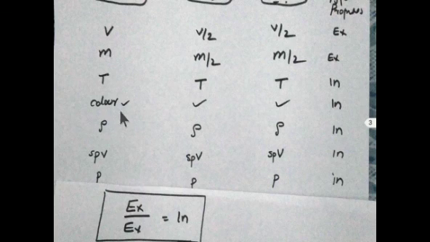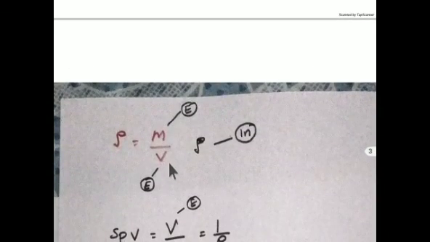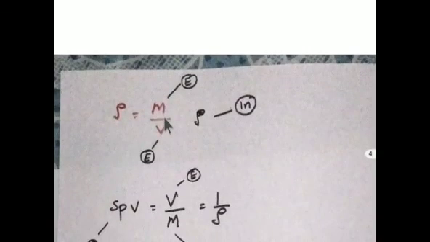What about density? Density is mass per unit volume, m by v. Mass is an extensive property, volume is an extensive property. A very important point: an extensive property divided by an extensive property is an intensive property. Here mass by volume, mass is extensive, volume is also extensive, so density is an intensive property.